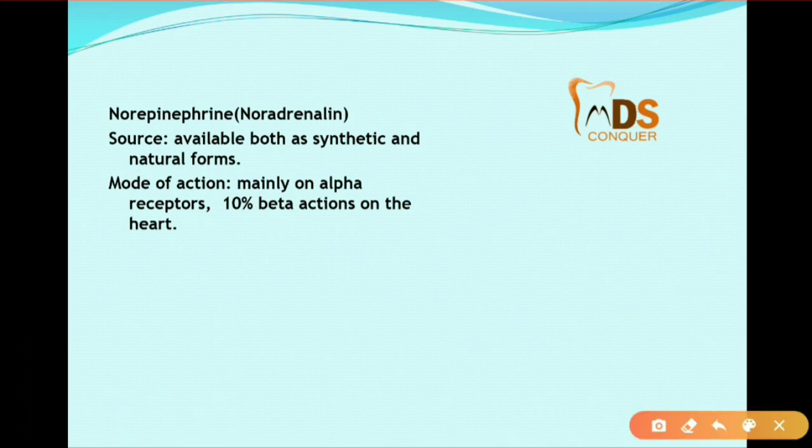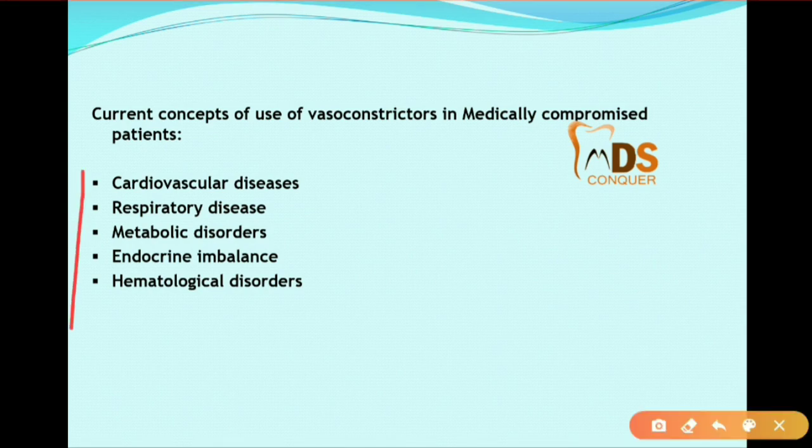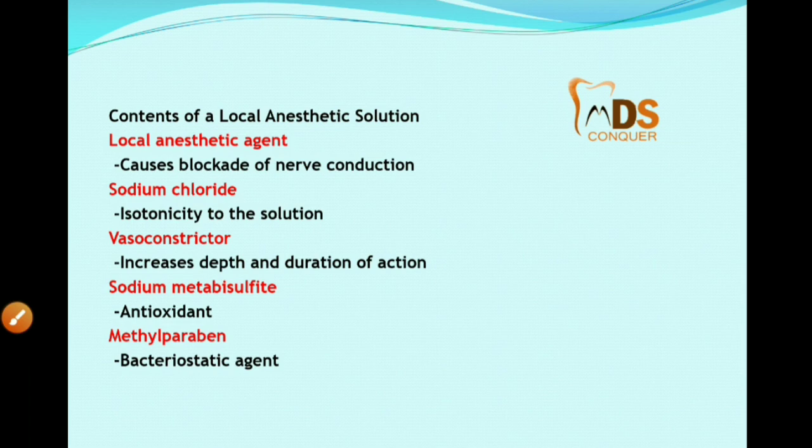Norepinephrine mainly acts on the alpha receptors, and it is available in both synthetic and natural forms. The vasoconstrictor should be decreased, modulated or adjusted in cardiovascular diseases, respiratory, metabolic, endocrine and hematological disorders. So in these patients, it should be modified. Those are the few things about the vasoconstrictor agents which we use in LA.